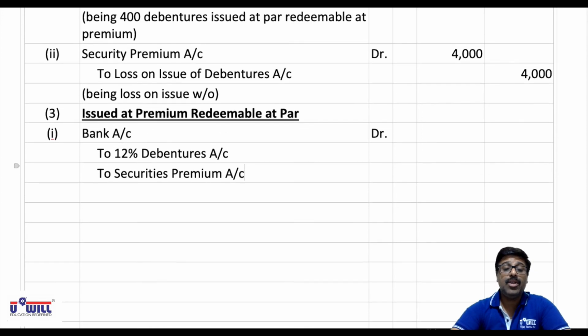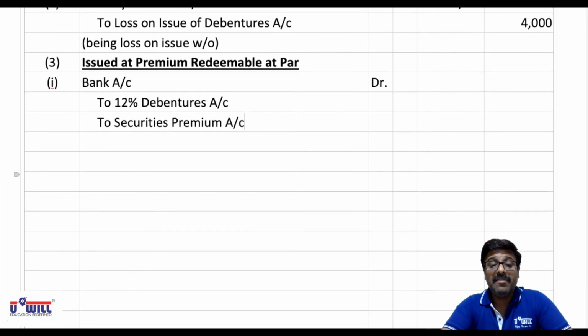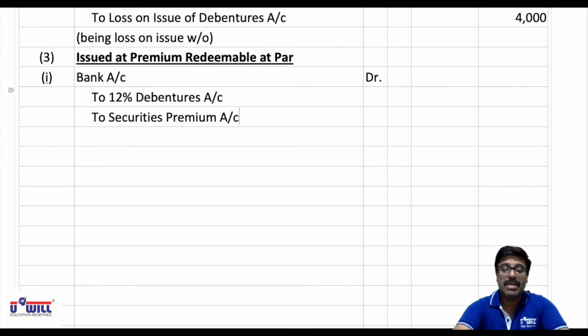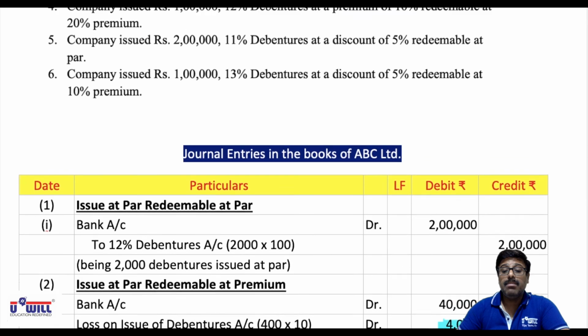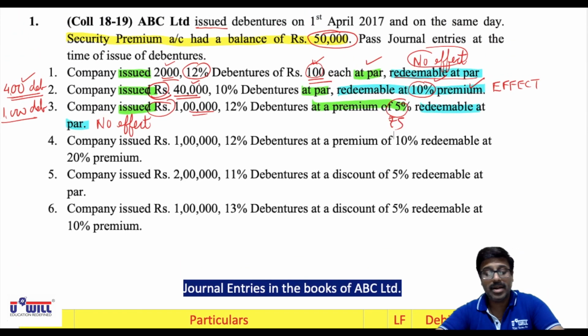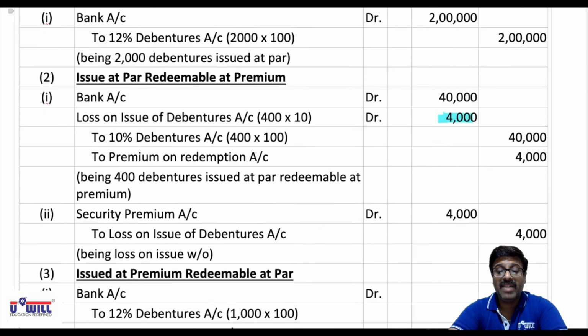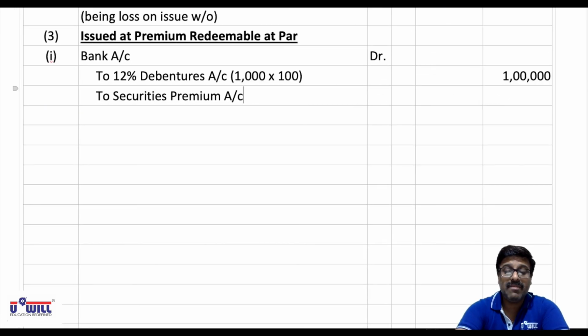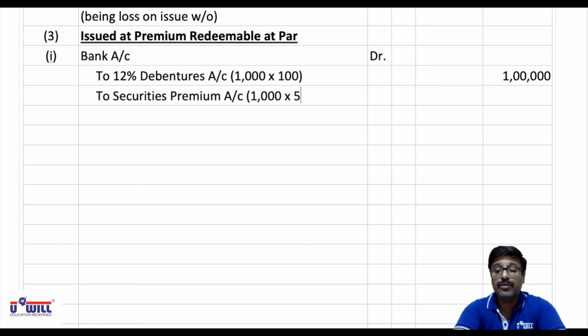Now what did I tell you in the lecture today? First you always record the amount of debentures with face value. Here 1000 debentures are issued at 100 rupees face value, so 1 lakh. Then you record the premium. Premium of 5% on 100 will be 5 rupees. So securities premium will be 1000 debentures into 5 rupees, that is 5000.